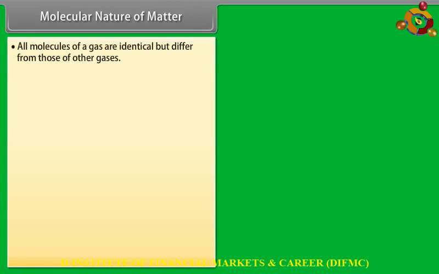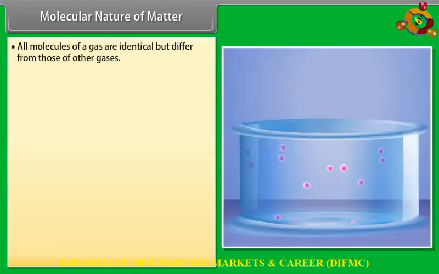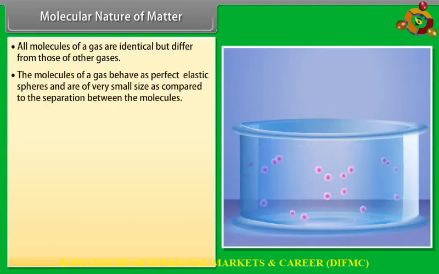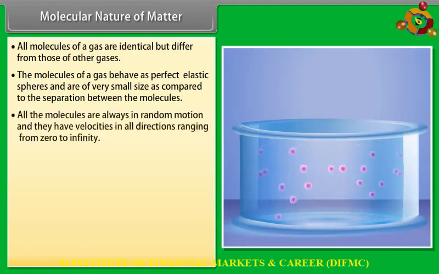Molecular nature of matter. All molecules of a gas are identical but differ from those of other gases. The molecules of a gas behave as perfect elastic spheres and are of very small size as compared to the separation between the molecules. All the molecules are always in random motion and they have velocities in all directions ranging from 0 to infinity.